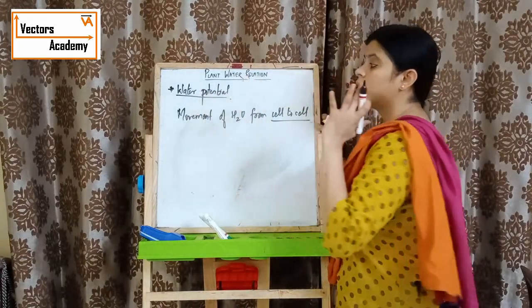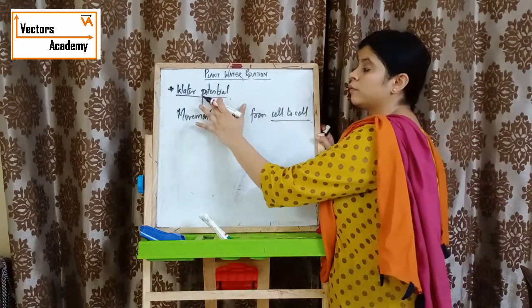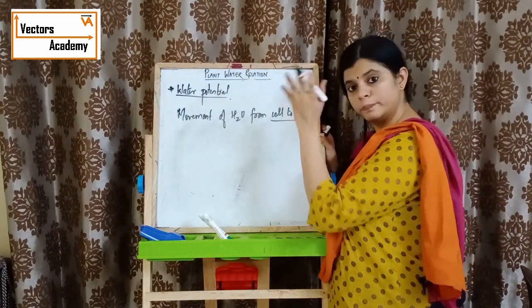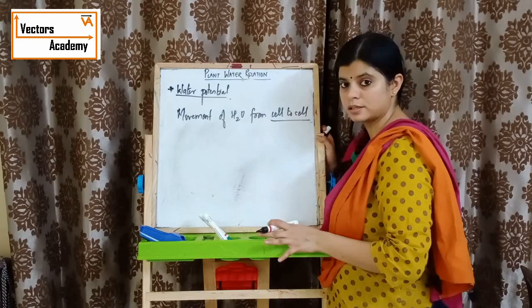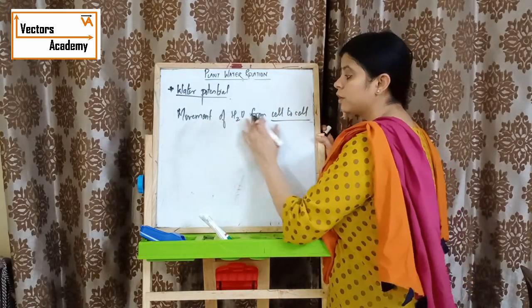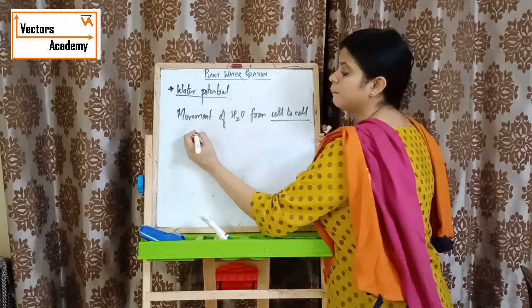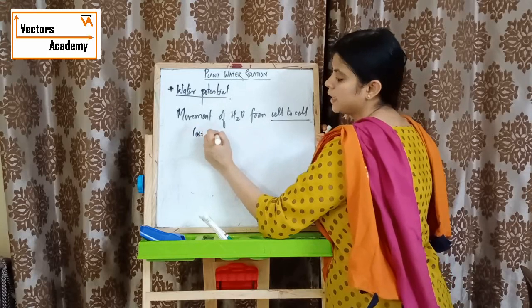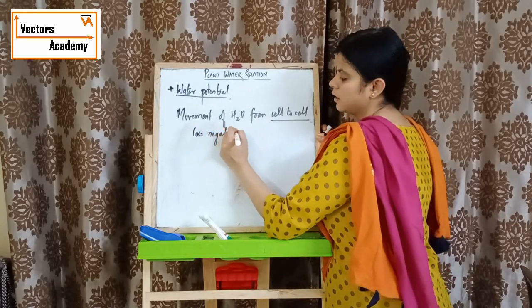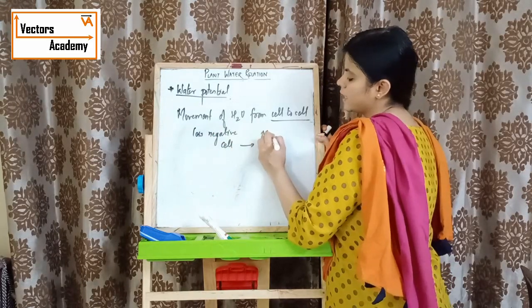We know that the more the number of solute molecules, the more the water potential decreases, that is, below 0. That means it becomes less, it becomes negative. So the movement of water from cell to cell is because of water potential. Water will go from the less negative cell to the more negative cell.